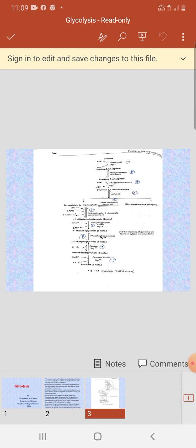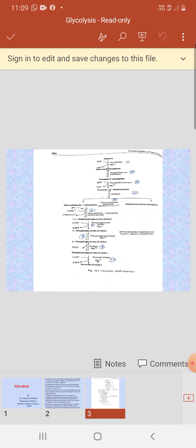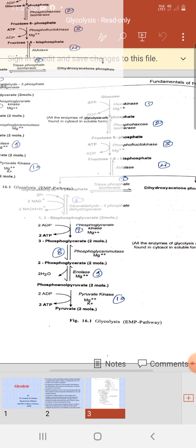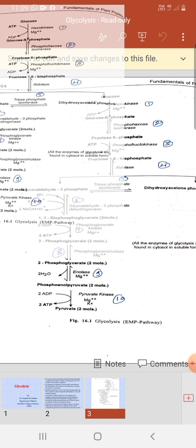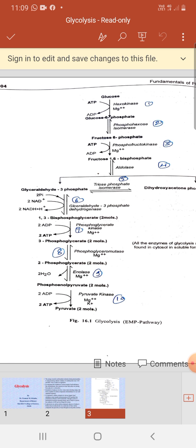Now here, this is the glycolysis. In glycolysis, the first five reactions are called the preparatory phase, and the last five reactions are called the payoff phase. Now here, the first compound is glucose.